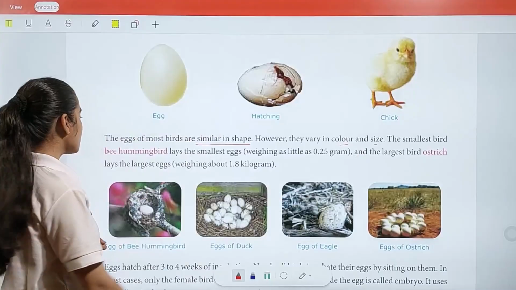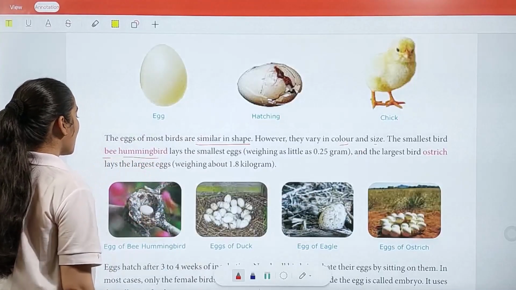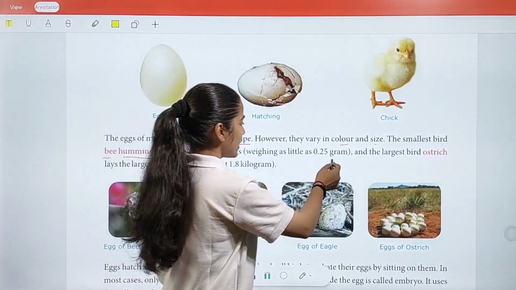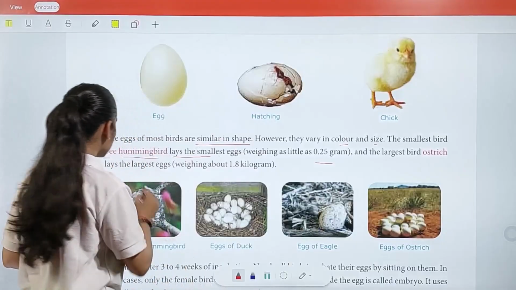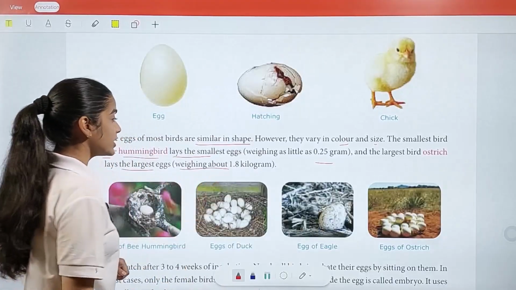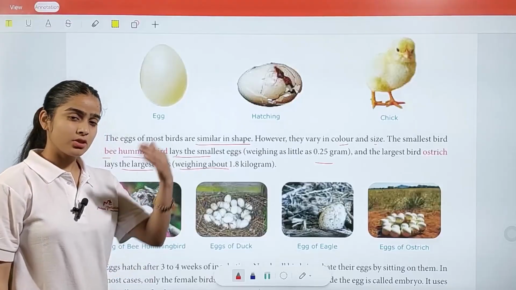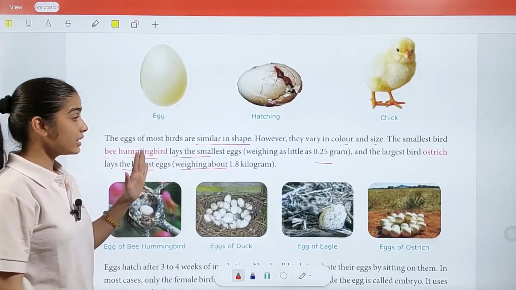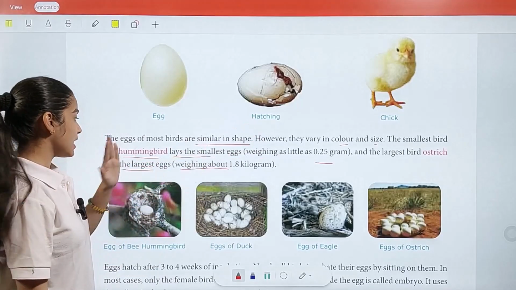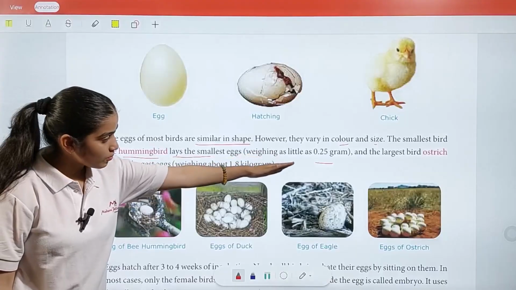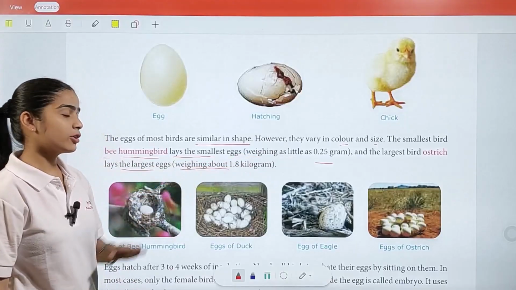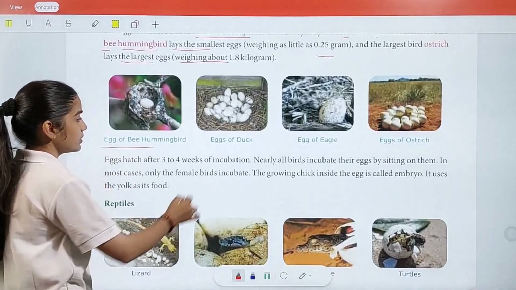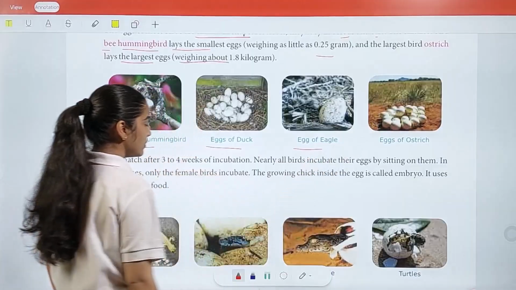The smallest bird, the hummingbird, lays the smallest eggs, weighing as little as 0.25 gram, and the largest bird, the ostrich, lays the largest eggs, weighing about 1.8 kilogram. So, as the name suggests, the smallest bird, hummingbird, has the smallest egg, and the largest bird, ostrich, has the largest eggs, and their weights are 0.25 gram and 1.8 kilogram respectively. So these are the examples. We have the egg of a hummingbird, eggs of a duck, eggs of an eagle, and eggs of an ostrich.